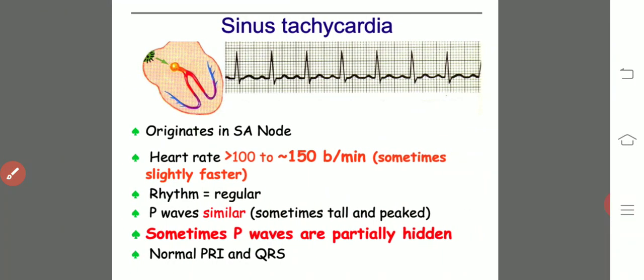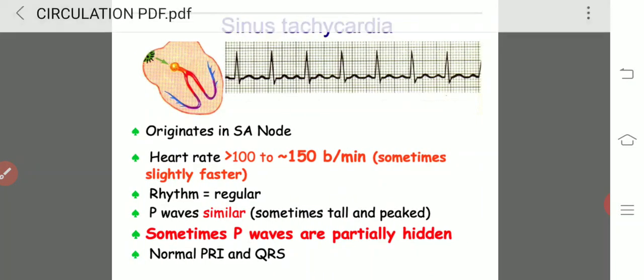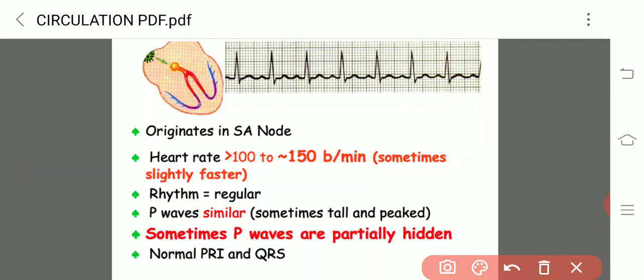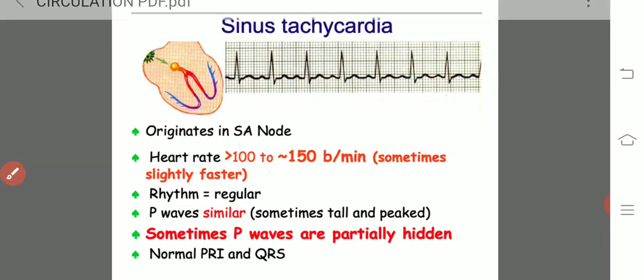And coming to tachycardia. Tachy in the Latin language means swift, very fast. Tachycardia means swift heart.